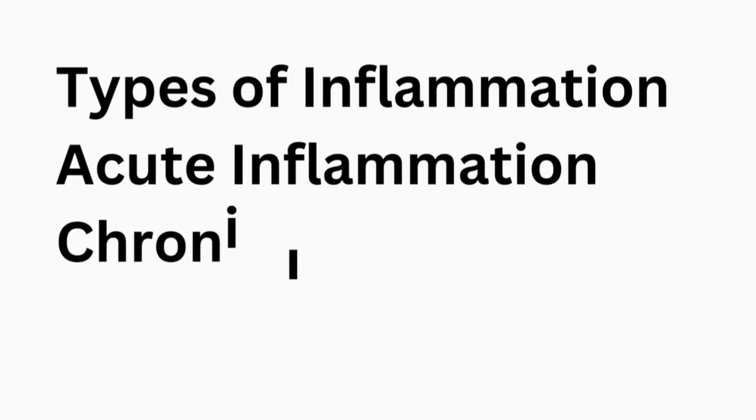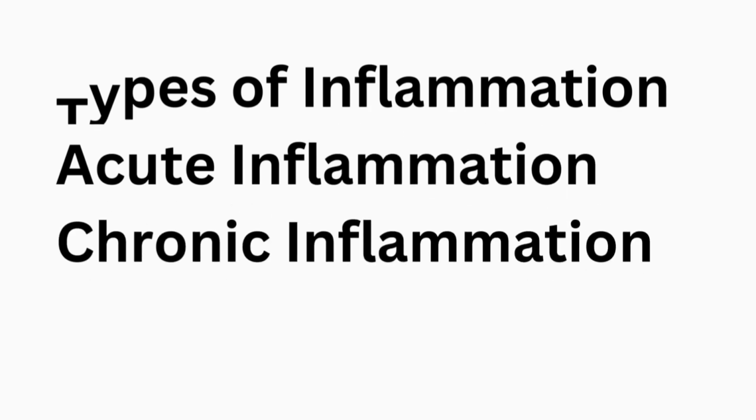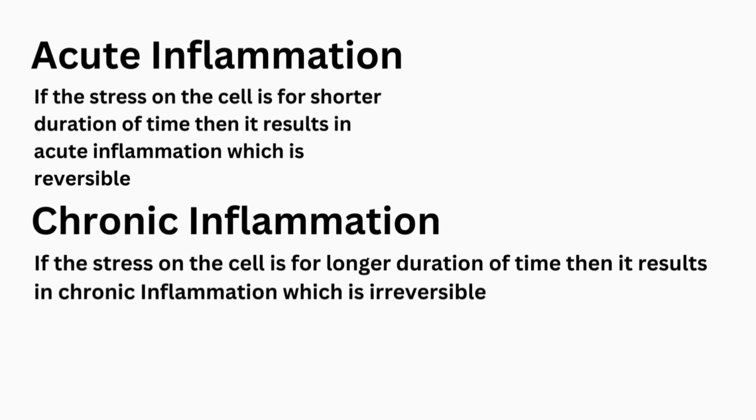Types of inflammation. There are two types of inflammation. One is acute inflammation, another one is chronic inflammation. Now, what is acute inflammation? If the stress on the cell is for a shorter duration of time, then it results in acute inflammation, which is reversible. Then what is chronic inflammation? If the stress on the cell is for a longer duration of time, then it results in chronic inflammation, which is not reversible, that is, which is irreversible.